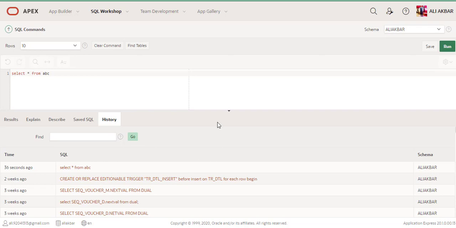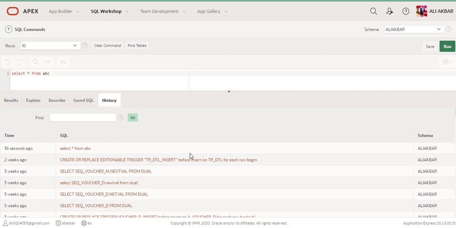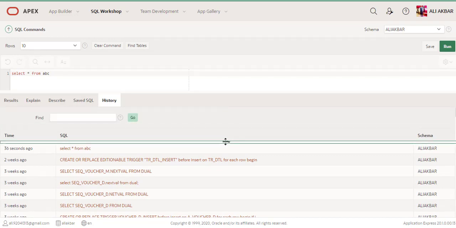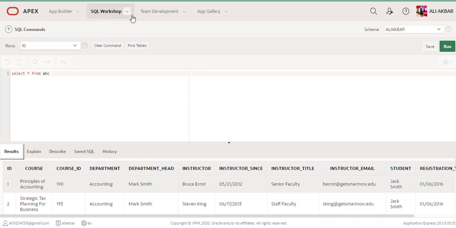Select query history. You can see here what type of query you ran. This is a result type. Okay, now we will discuss the SQL script.